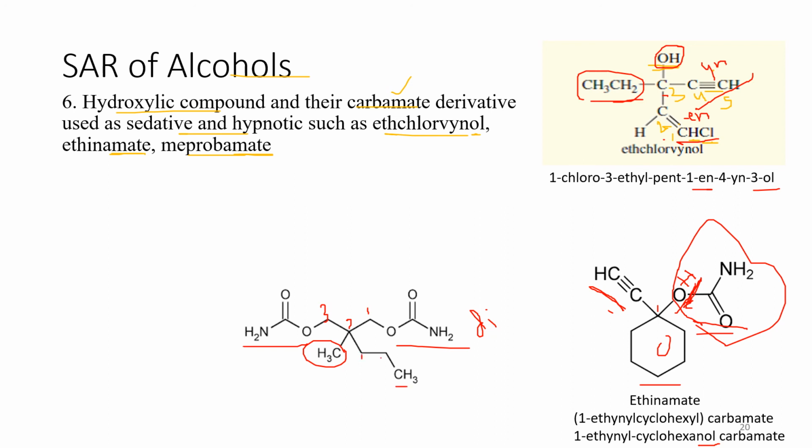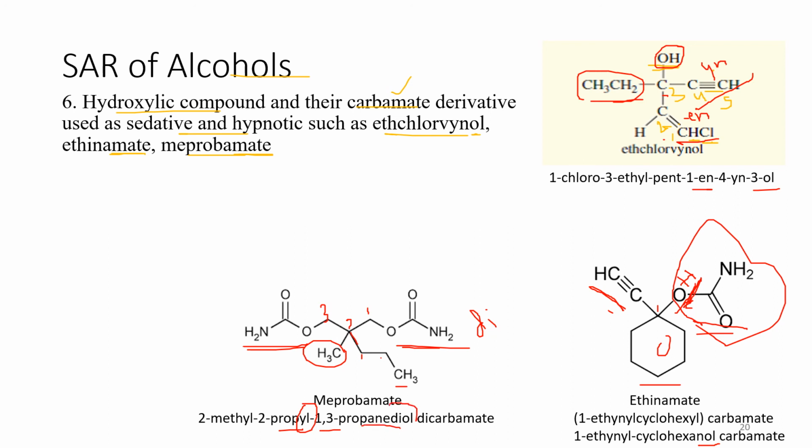What is this? Propane. Let's see its name: 2-methyl-2-propyl. Why haven't we written propane? Because it is bound to the second carbon, so it is "-yl" for the attachment. Now the carbamate is present on the first and the third carbon. That's why we have written 1,3-propanediol.